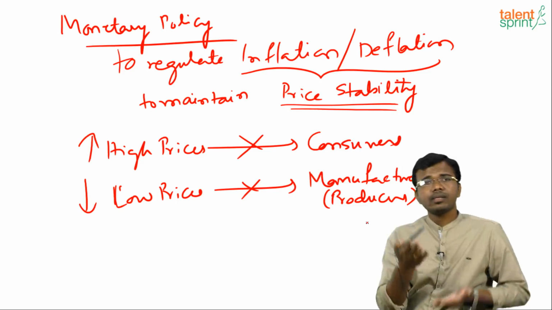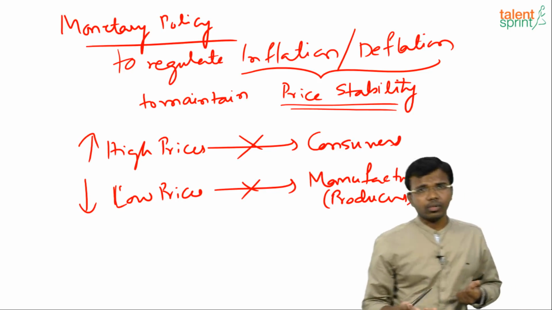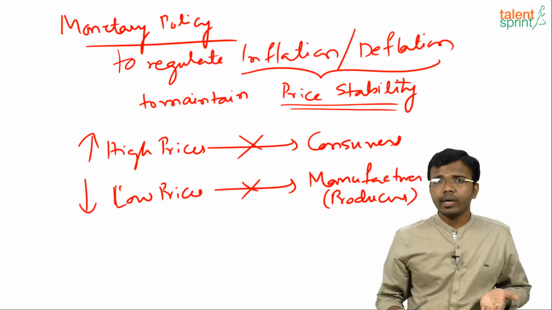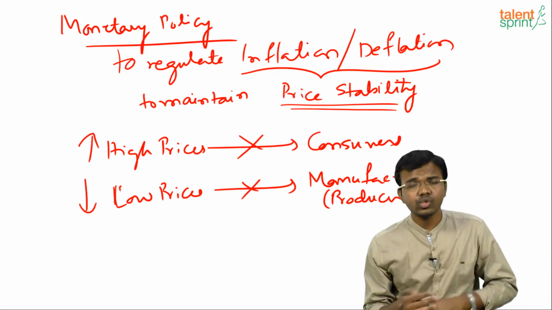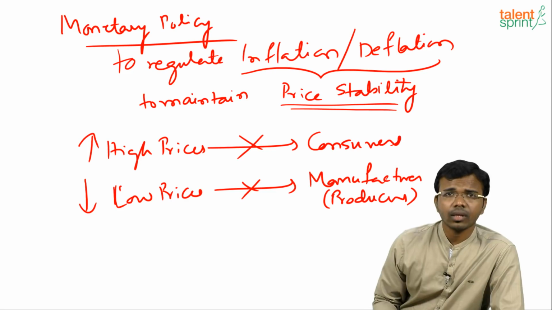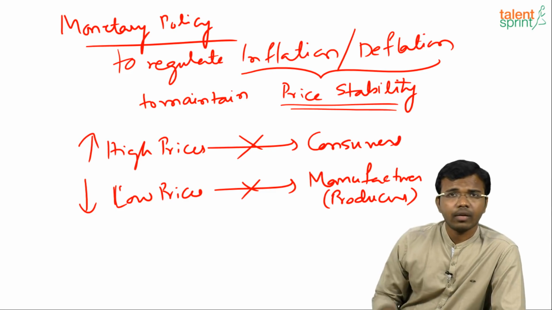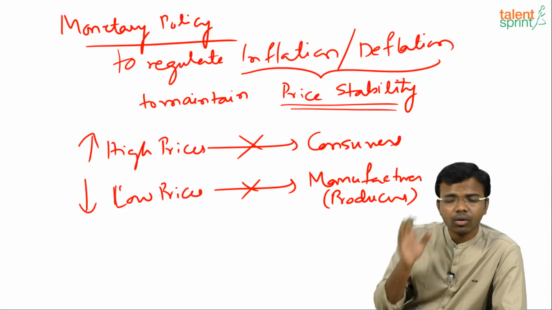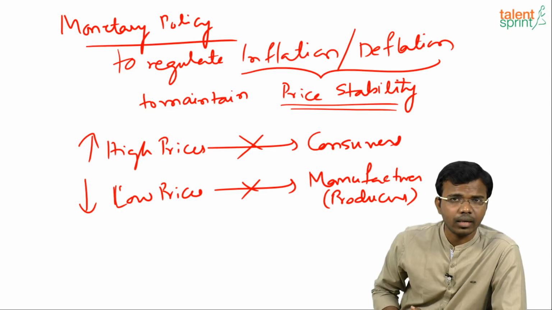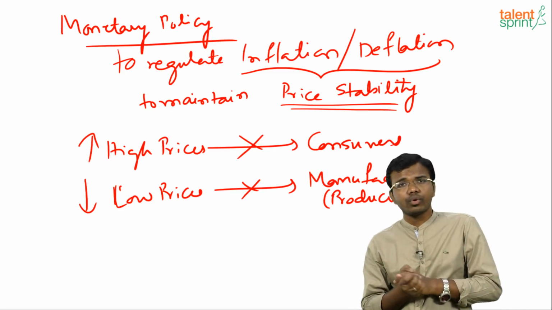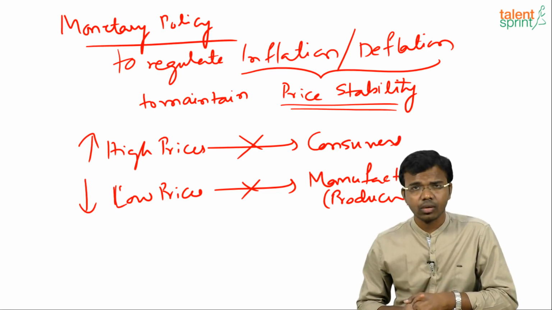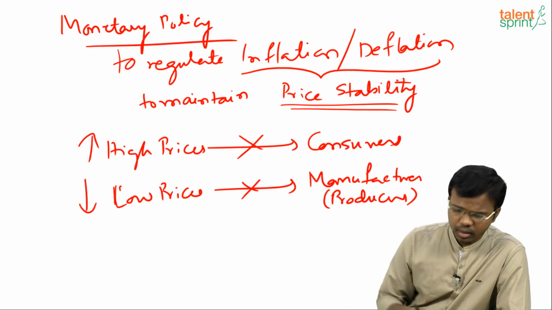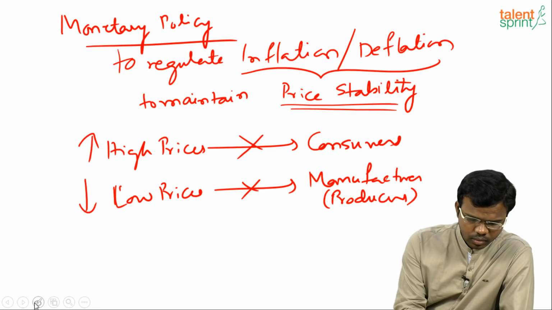So price stability must be maintained so that both manufacturers and consumers are happy. Manufacturers should have interest to produce and consumers should be able to afford to buy the product. So for price stability, the RBI comes up with a monetary policy.